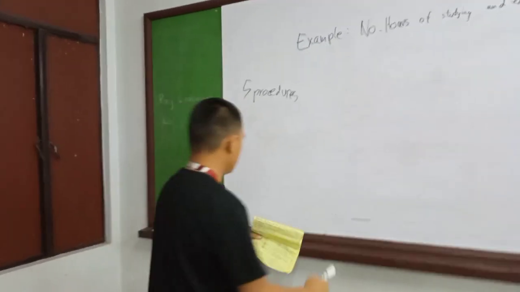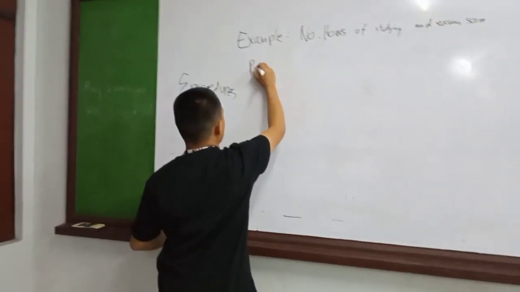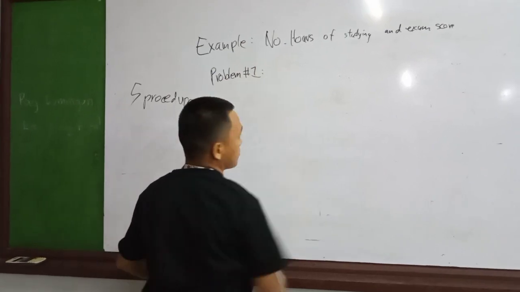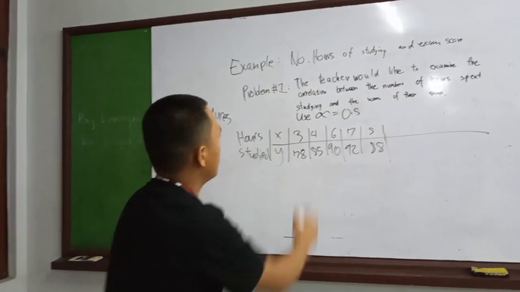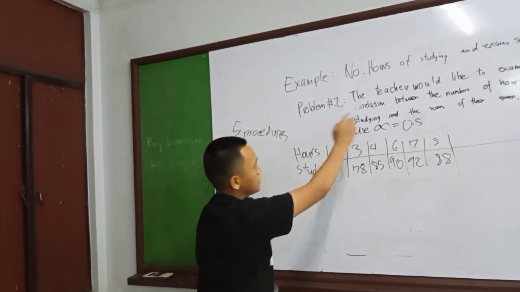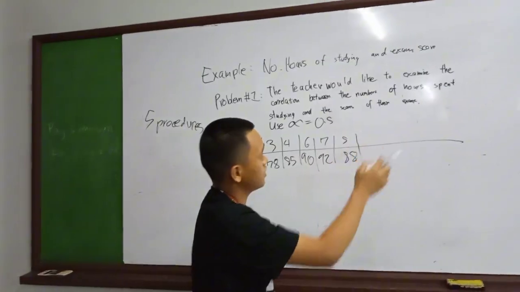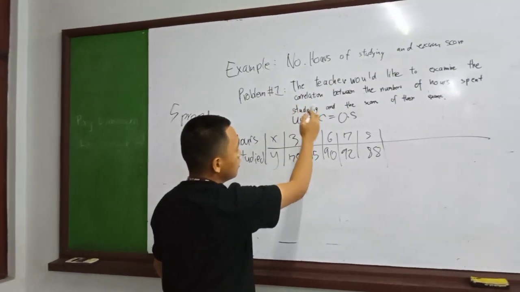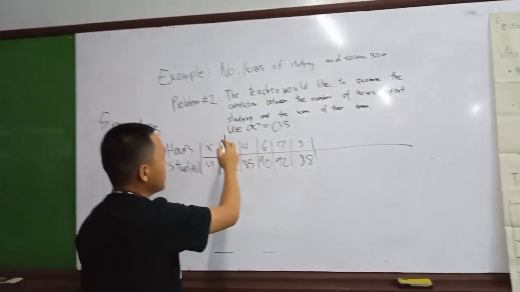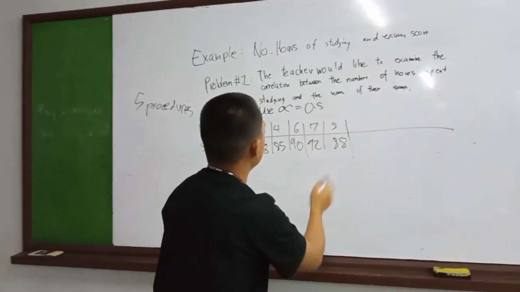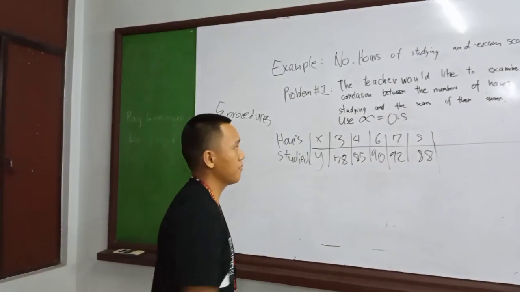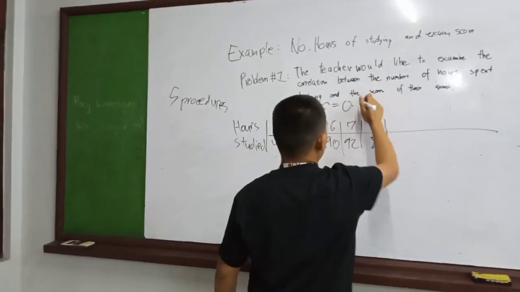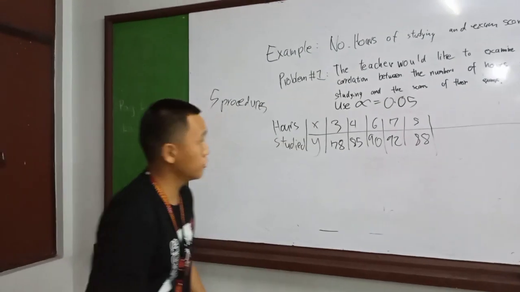So problem number one, let's read. The example is number of hours studying and exam scores. Those are the two variables. The teacher would like to examine the correlation between the number of hours spent studying and the scores of their exam. Use a level of significance of 0.05. That's going to be very important later.